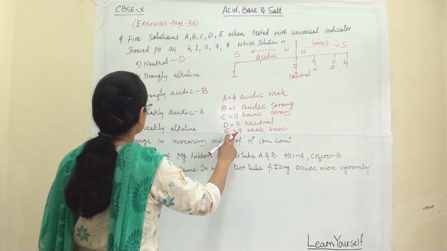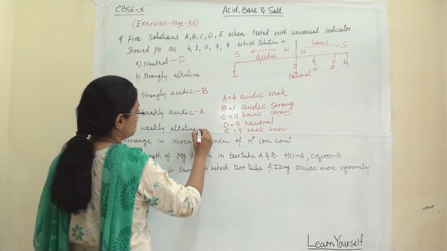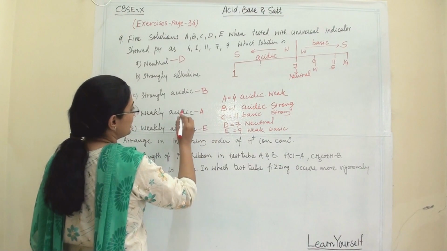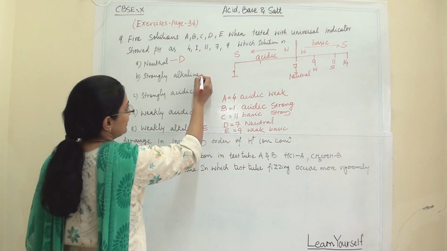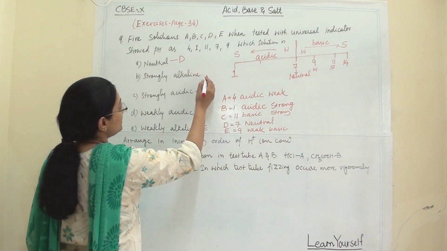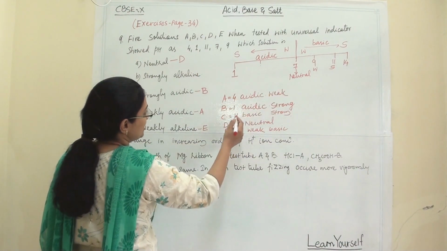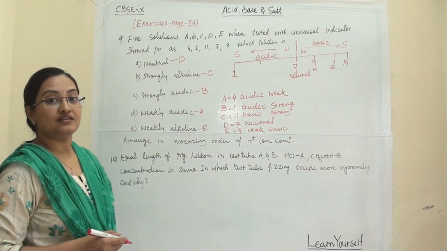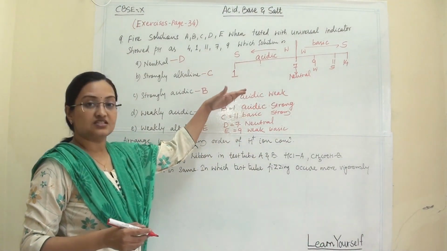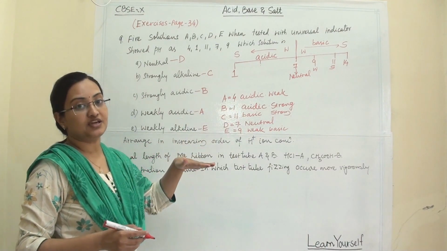So E is weakly alkaline, whereas what is left, the pH 11, is strongly alkaline. So it is C. This is how we can decide whether a solution is strongly acidic or weakly acidic.